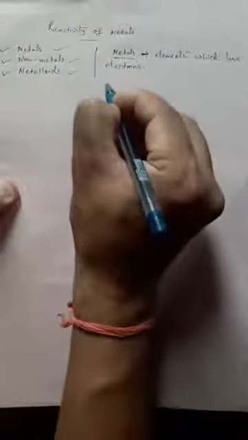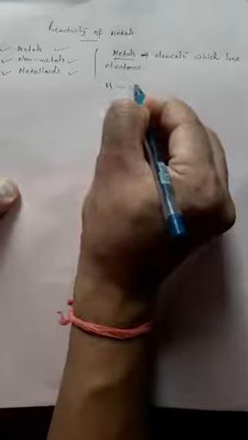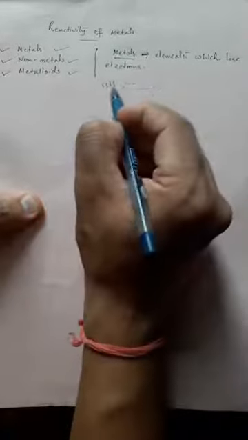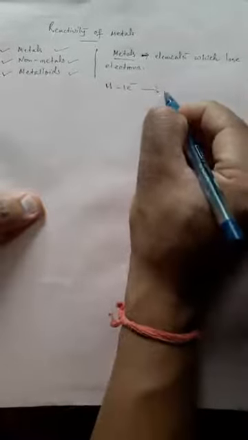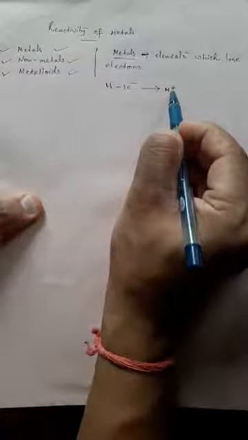Let's see how it is happening. Suppose I have metal M. From here I am taking one electron out, so minus 1e. That means from metal atom M I am removing one electron. So metal atom M will convert into M plus, because it has lost one electron and it will develop one positive charge.